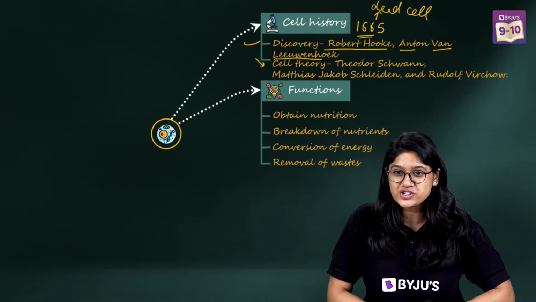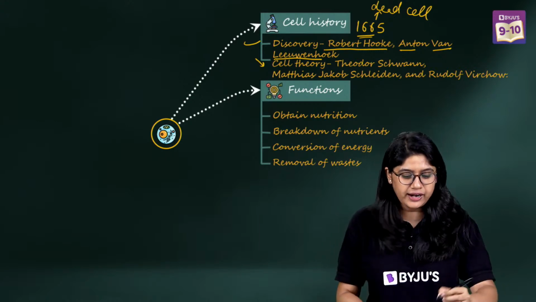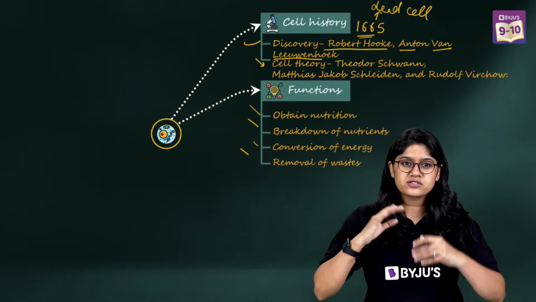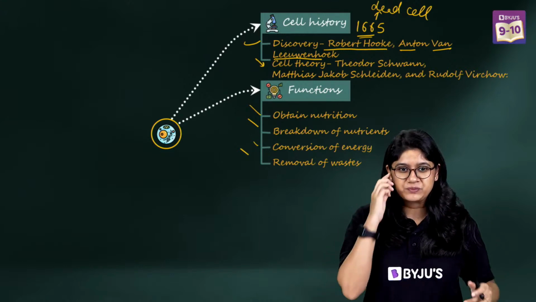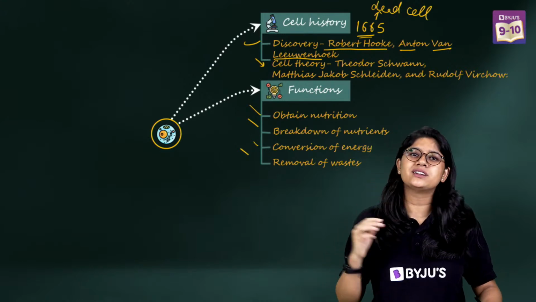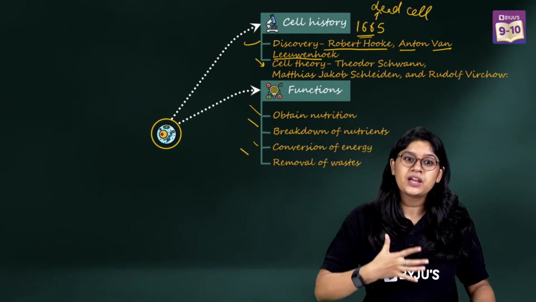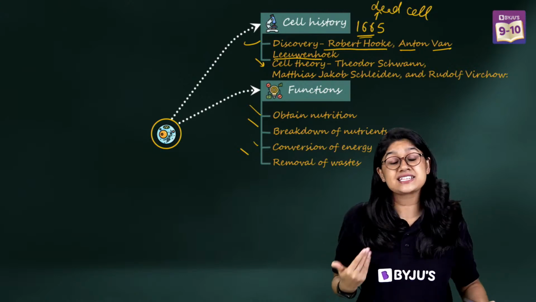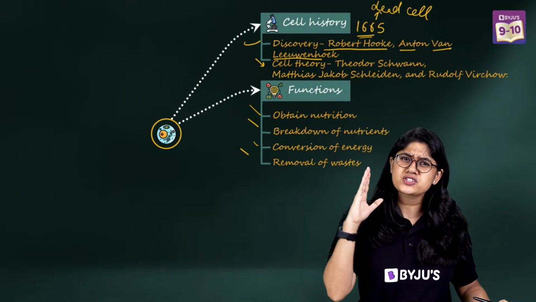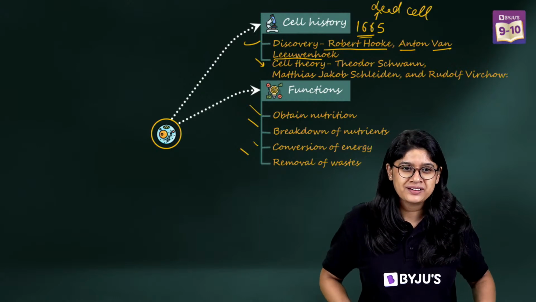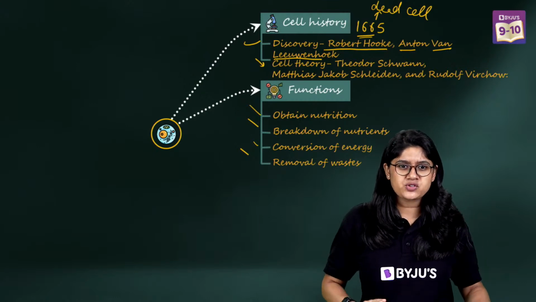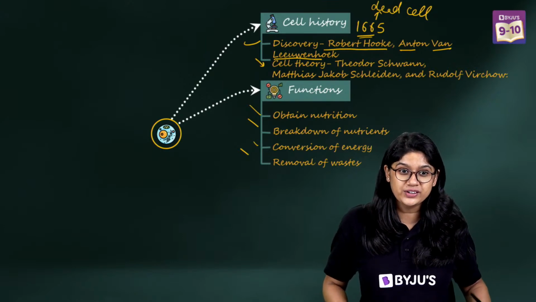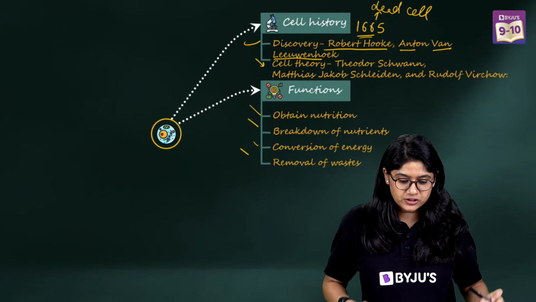Okay, now let's talk about the functions of cells. We know that they are there to obtain the nutrient, break down the nutrient, convert energy, and of course, remove the waste. Simple thing. All the things that we have in the life process, all the digestive system, respiratory system, circulatory system, and of course the excretory system. So everywhere we have the cells, and that's how our body is able to perform. So cells play a very, very important role. So are we clear with this? Very good. So that's the function of the cell.